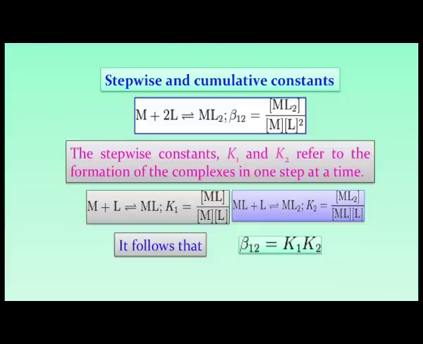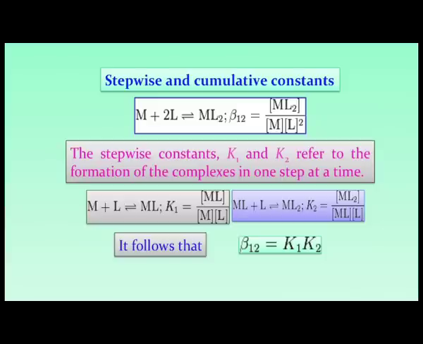So, whether these two are forming in a single step or in a stepwise manner will be dictated if we can have some idea about the corresponding beta for two steps. So, you write it as beta 1 2: the beta for the first step and the beta for the second step, and then beta 1 2 for the overall constant for the formation of this compound, where the coordination number of the metal center is 2.